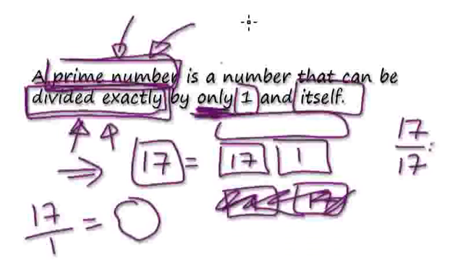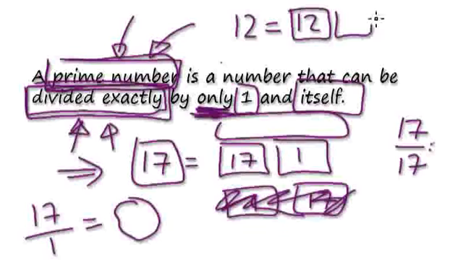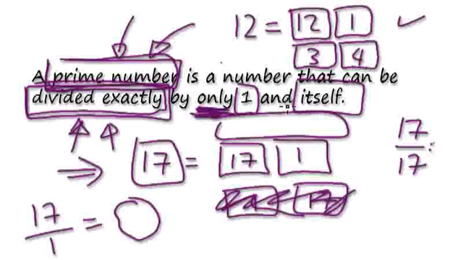Whereas if you look at, let's say, 12, you could break it up as 12 and 1. That's good. But then you can also do it like this, 3 and 4. It's saying a prime number can only be divided exactly by 1 and itself.